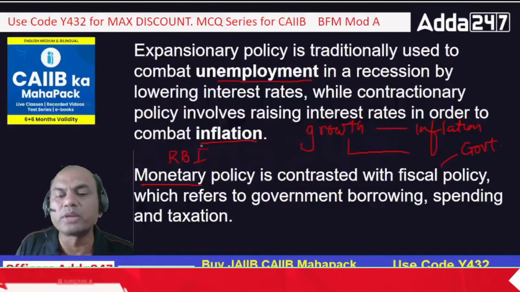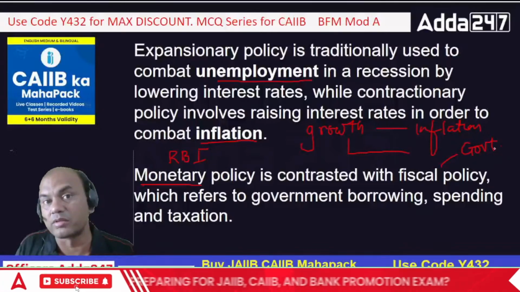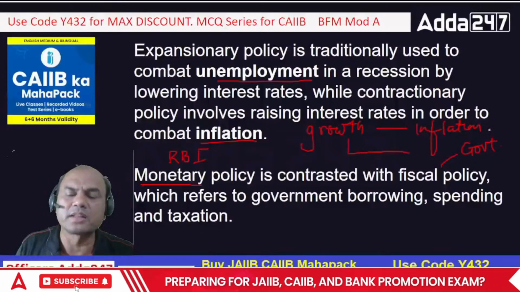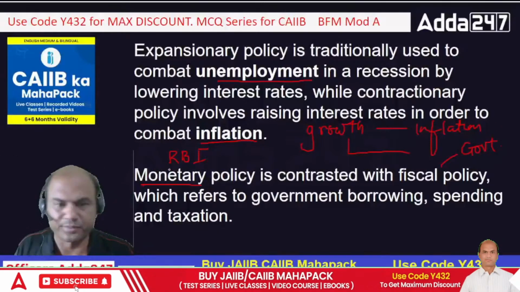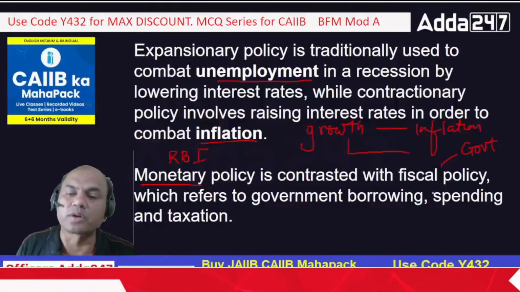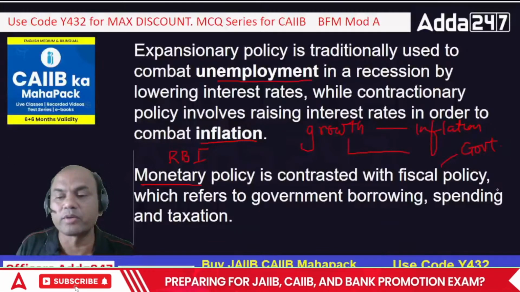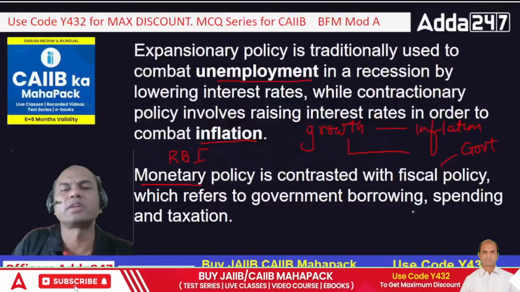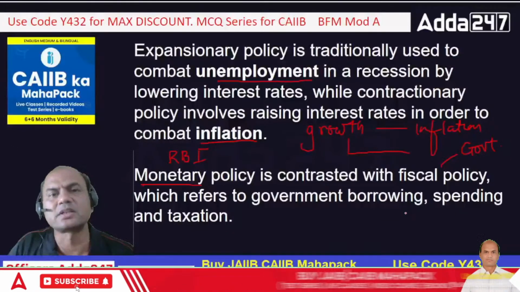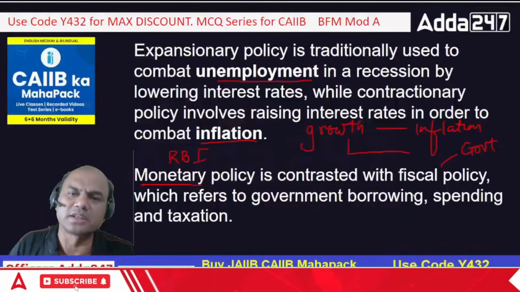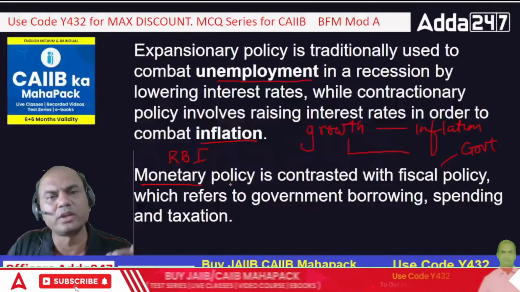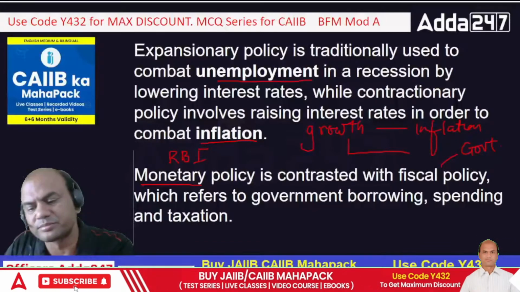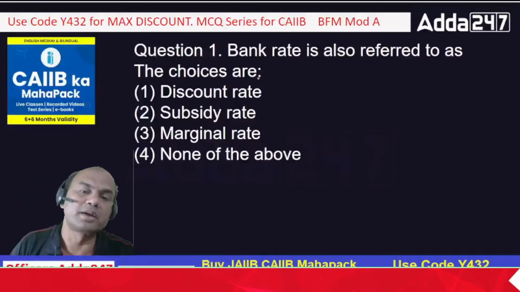So RBI always consults government. Always remember, after all, government is the prime body in any country. RBI comes later. So what is fiscal? Fiscal relates to government borrowing and spending. Where government will spend, on what infrastructure, what the various schemes are, all that is decided in fiscal policy, whereas monetary decides only on money. That's it. Now let me come to questions.